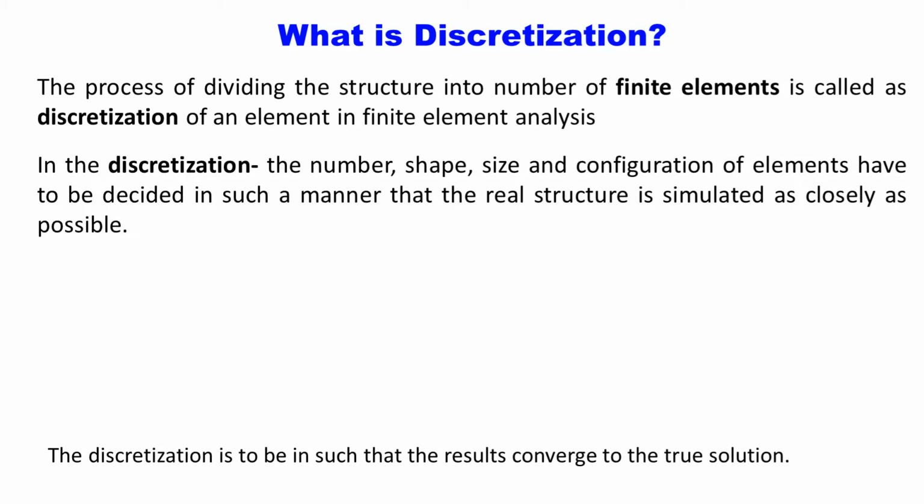So the number, shape, size and configuration of elements have to be decided in such a manner that the real structure is simulated as closely as possible. Real structure is simulated means what? When we discretize the structure, your complete structure must be discretized by using that shape and size of element, so that whatever results you will get, those results will converge more to the true solution, right?